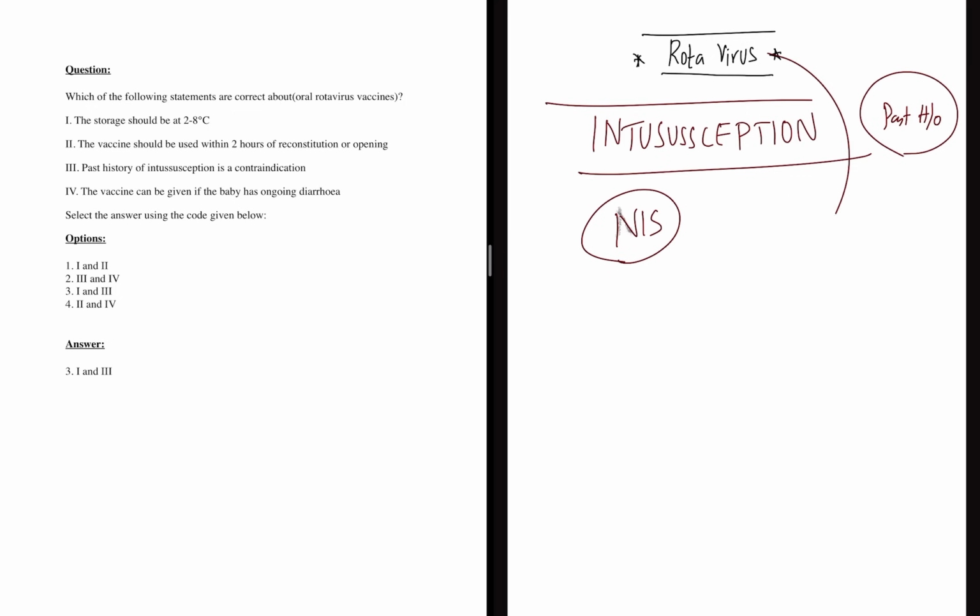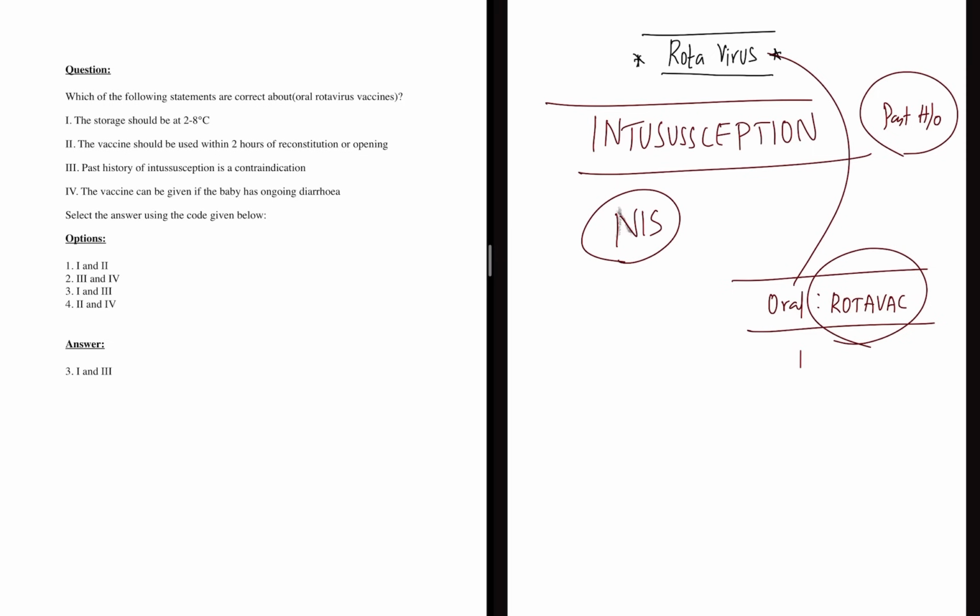The rotavirus vaccine we are giving is given orally, and this oral vaccine is Rotavac. Rotavac vaccine is commonly given. There were a few other vaccines, like Rotarix and others. They are not in the market now because they had more risk of intussusception. Even Rotavac also has risk of intussusception, but it is very rare.